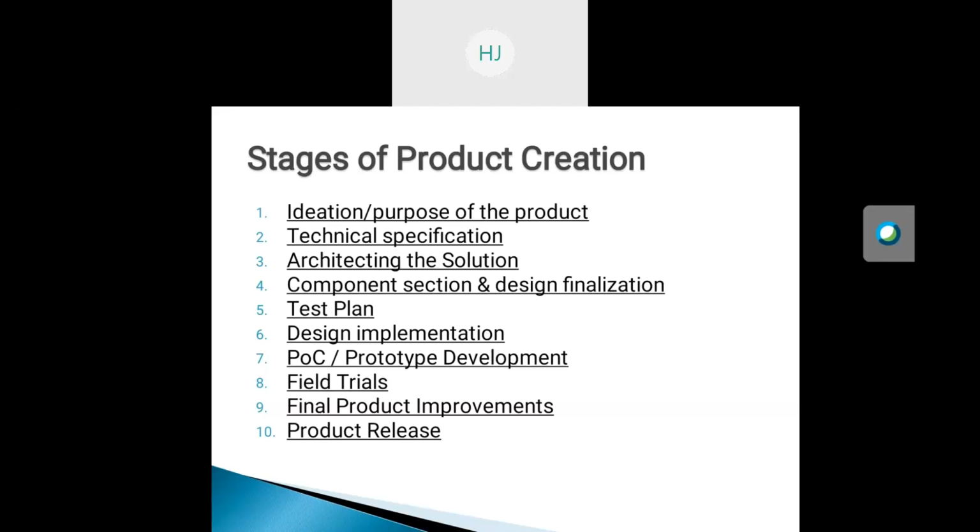Once this is proven on the prototype, you can build the prototype and test it again for functionality and environmental conditions. After designing the prototype, we can start the field trial. That is, we want to design an actual product. You might have heard engineers saying that their product works well in their lab but has issues in the field.